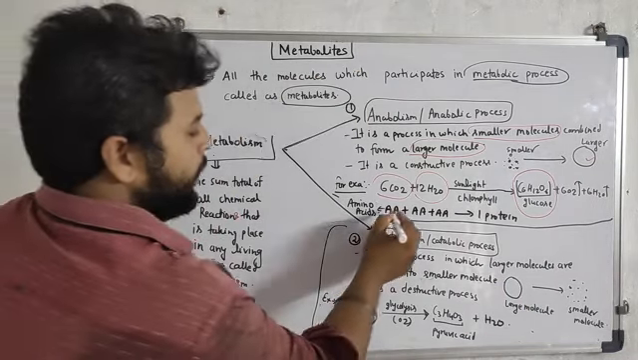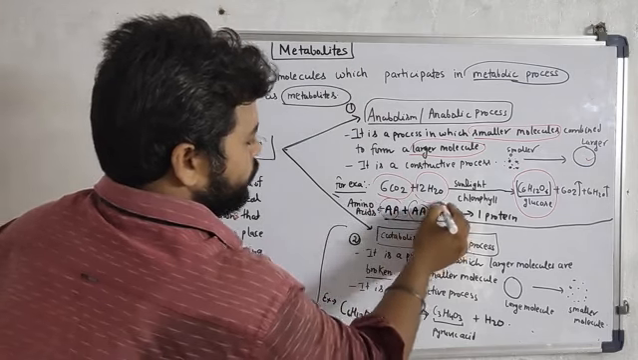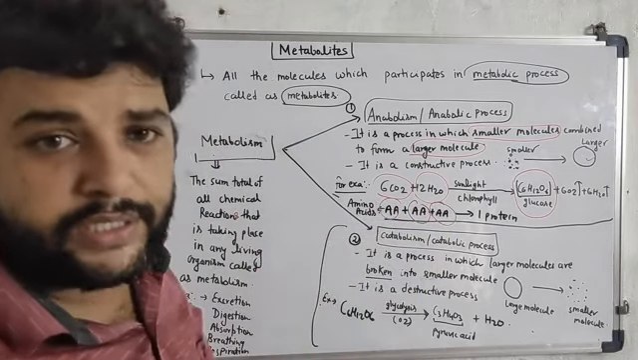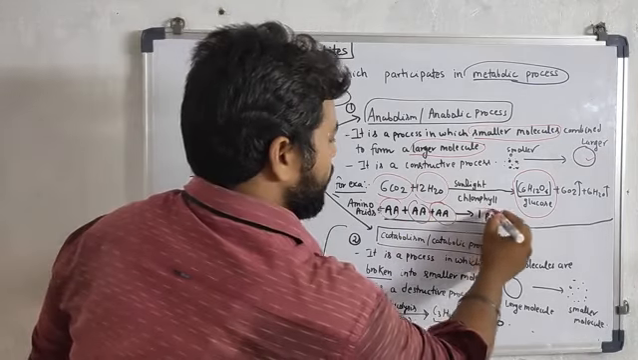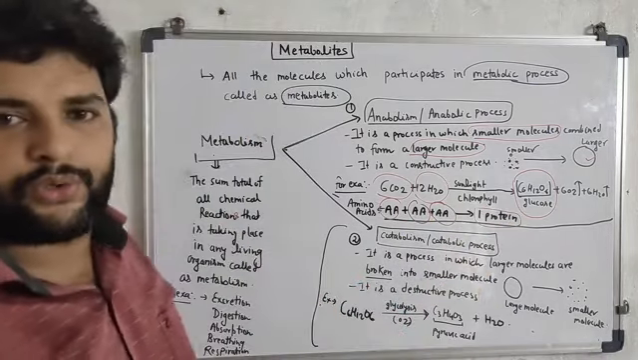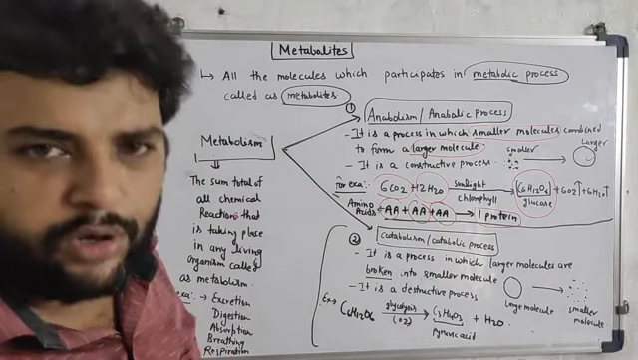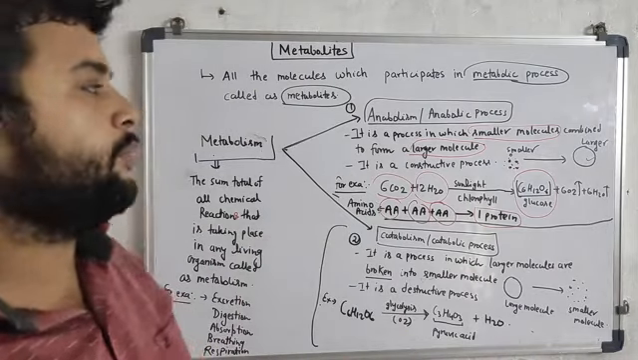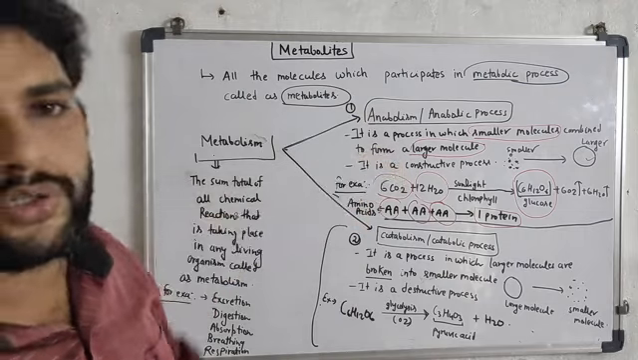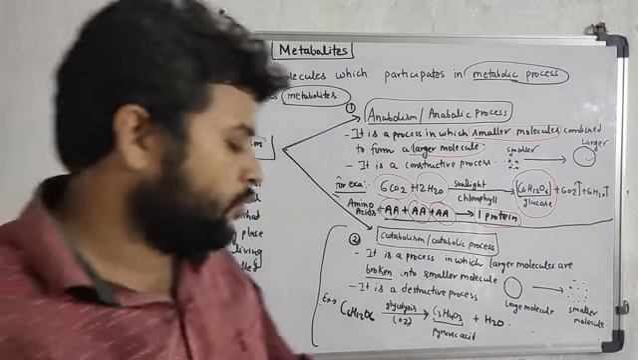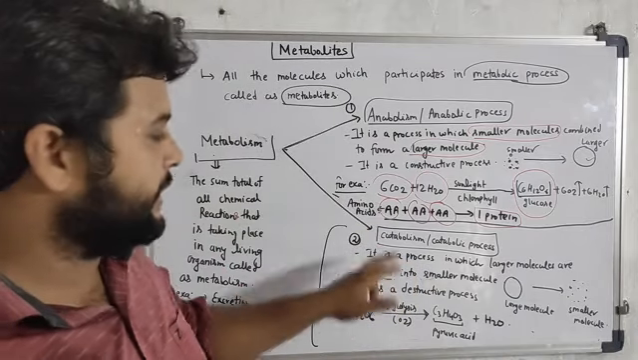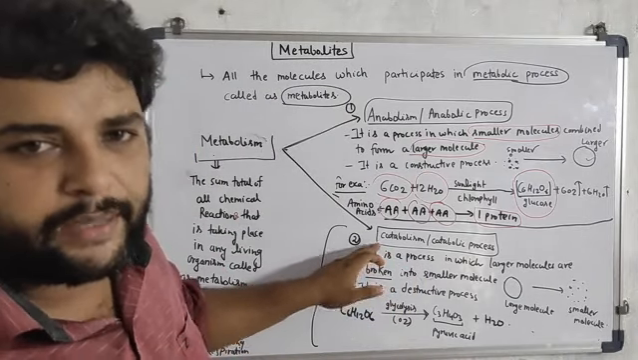For example, amino acids combine with each other to form a protein molecule. So small molecules form a larger molecule. So this process is also an anabolic process. Now the second type of process is the catabolic process or catabolism.